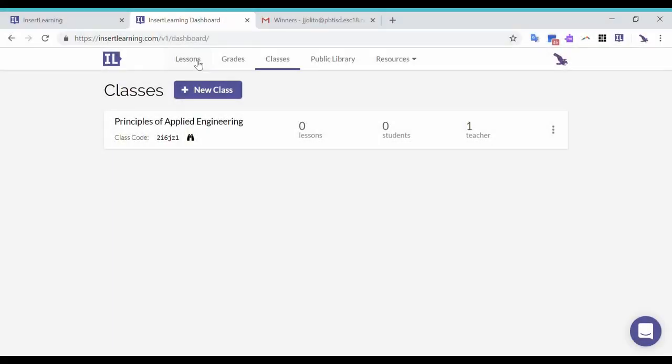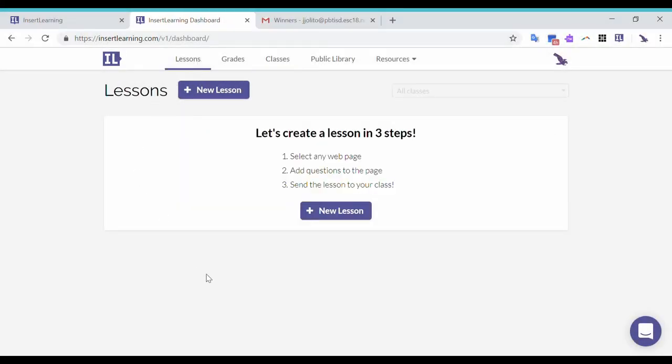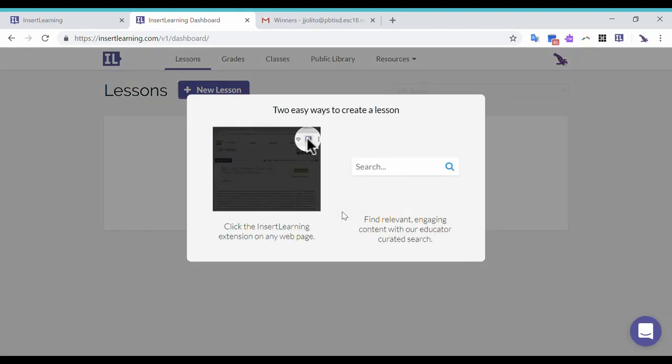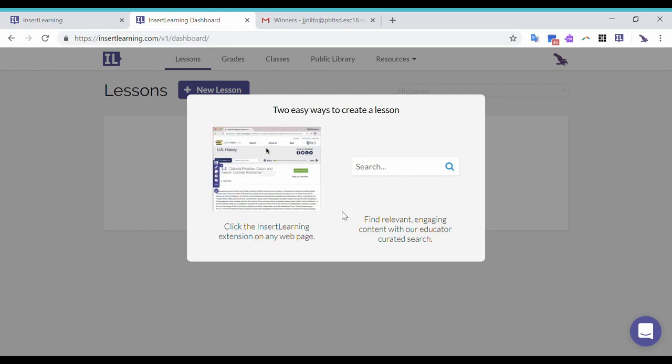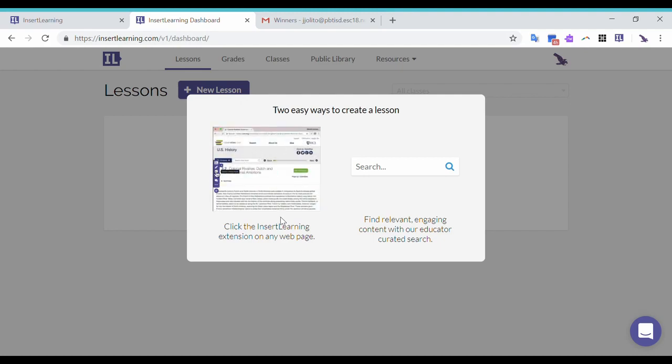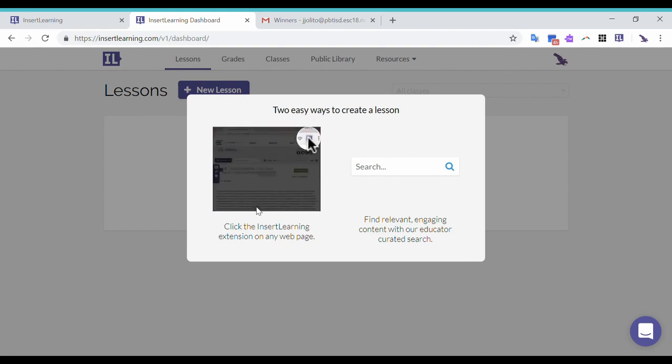All right, so now just going back here to create a new lesson, the things I have to do are select any web page, add questions to the page, and then send the lessons to the class. Now if I create a new lesson by clicking on plus new lesson, it tells me there's two ways to do this. The first way is just to go into the web page itself and click on the extension so that we can have our toolbar that we can work on, or we can find relevant engaging content with the educator curated search. I already have a web page that I want to use for an assignment, so I'm going to go with the first option here.